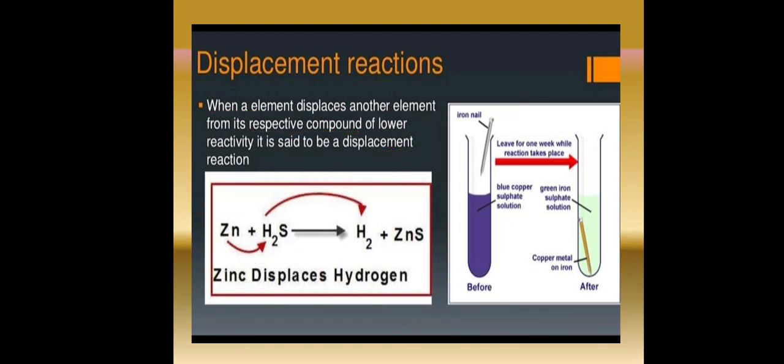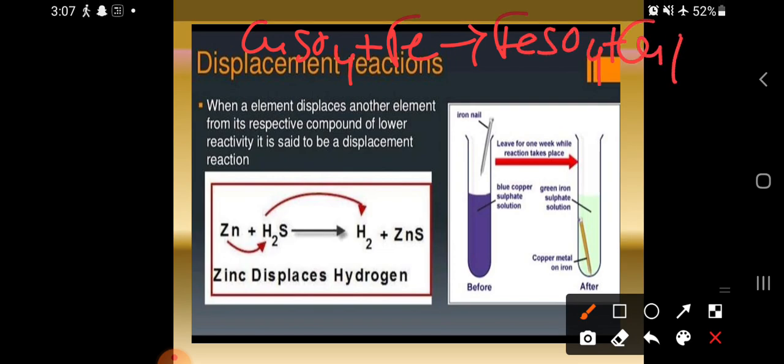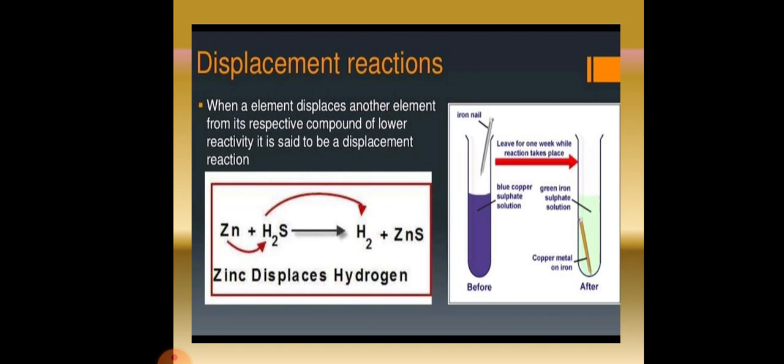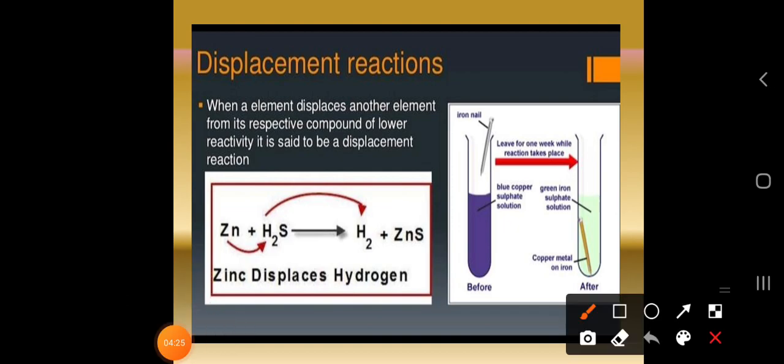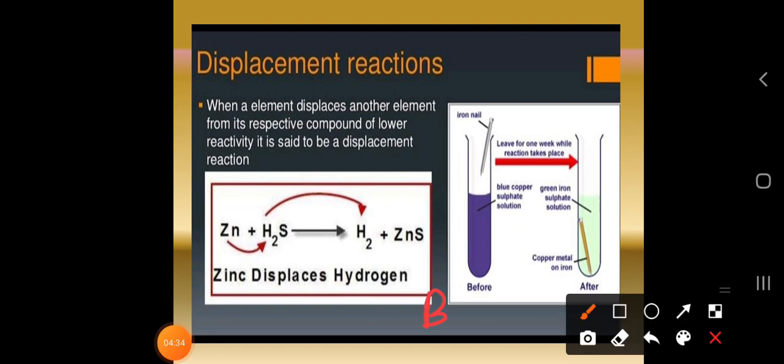Let us take the reaction. The copper sulfate will be displaced by Fe. So FeSO4 plus copper will be separated here. The Fe makes a bond with the SO4. How do you know this reaction is completed? When the color of the solution changes. Before, it was blue in color, and after the reaction the solution becomes green in color.